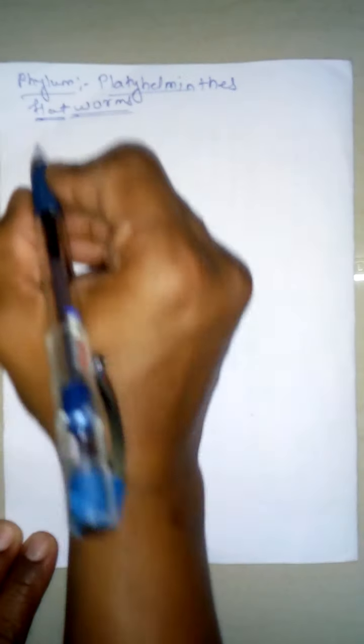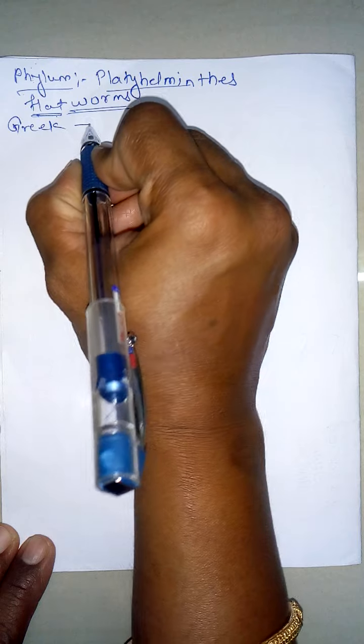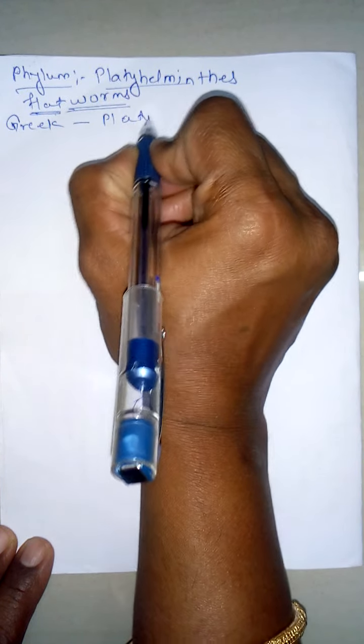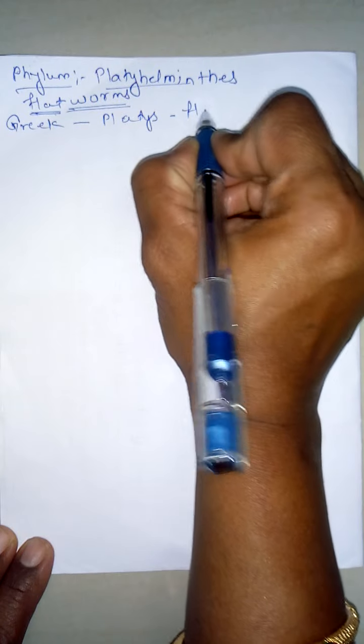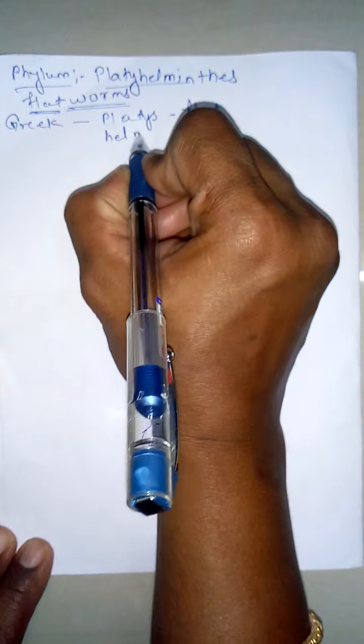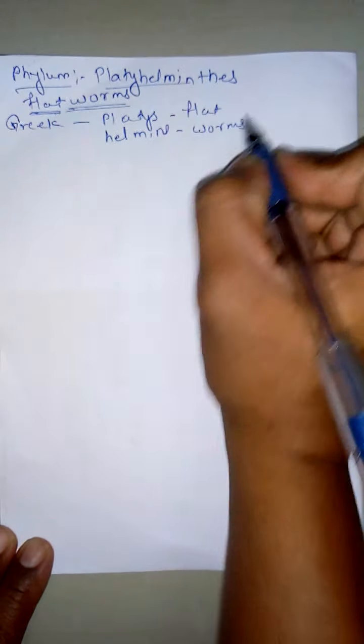The name Platyhelminthes is derived from two Greek words. The first word, platis, means flat, and the other word, helminths, means worms.